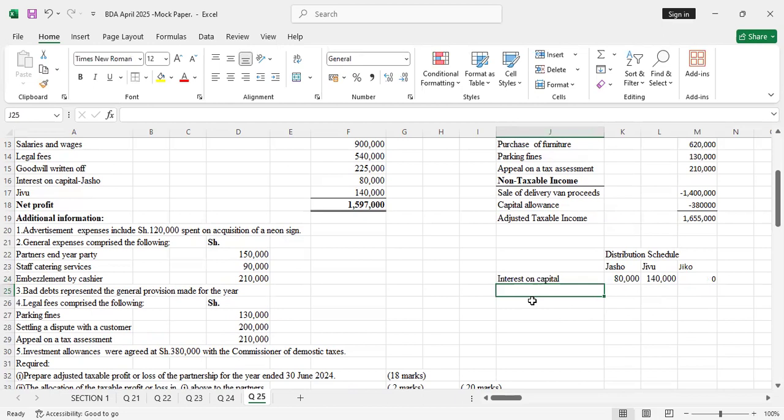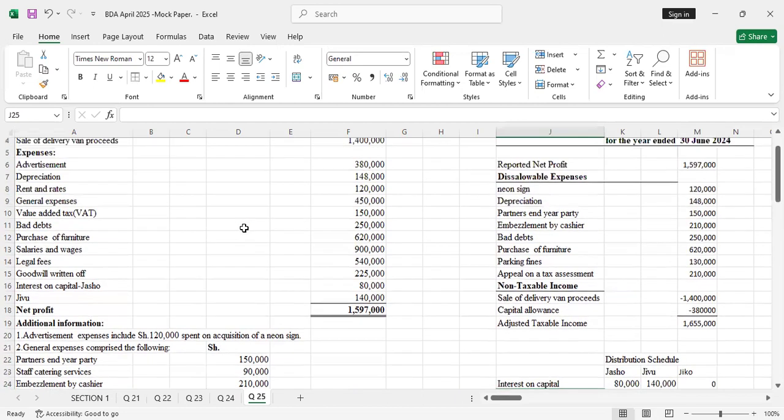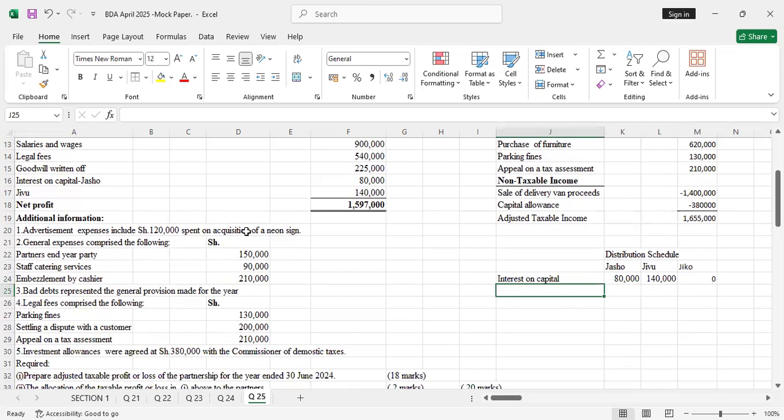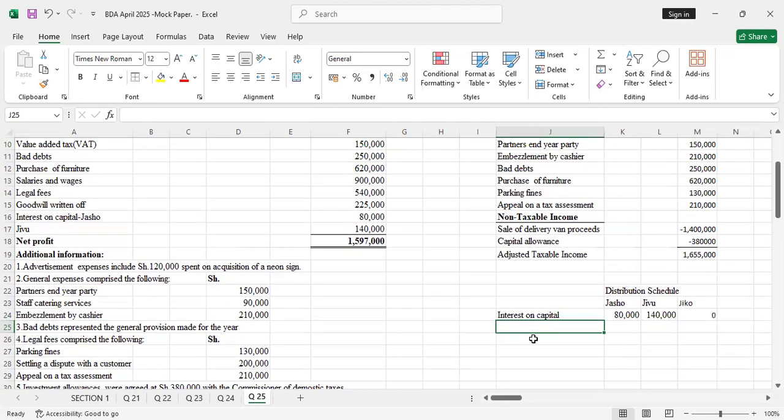After interest on capital, we check whether there was interest on drawings. There was no interest on drawings, so we won't look at it. The other thing we look at now is the profit share, because that's what we are given.